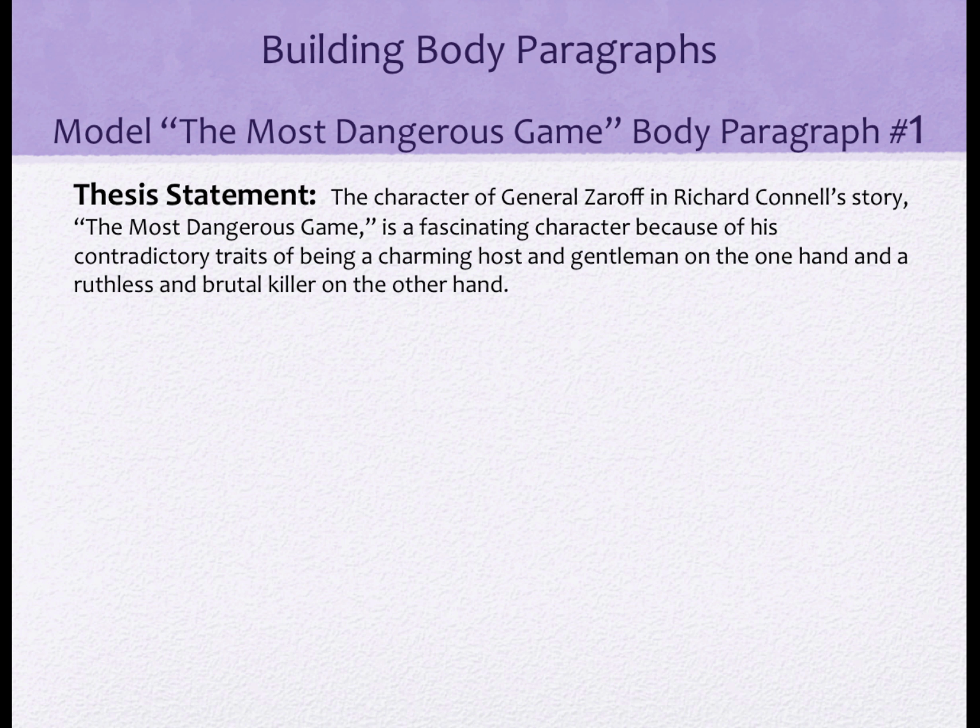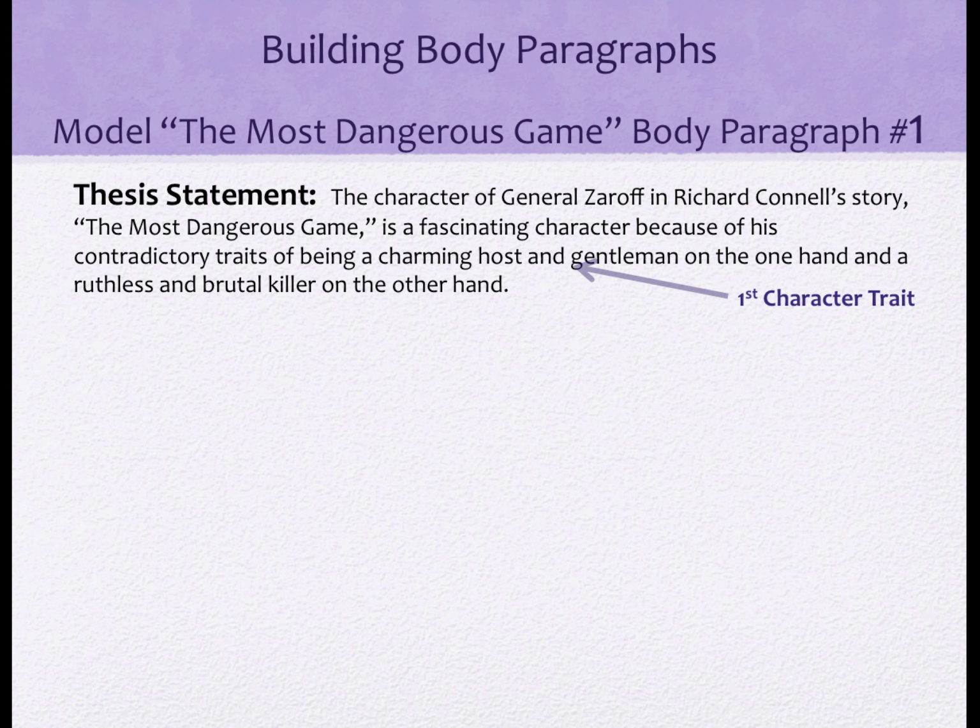Here's the thesis statement you worked with in the lesson video about thesis statements. This thesis statement should not be unfamiliar to you. If it is, you need to go back and view that video in the step for the thesis statement. The character of General Zaroff in Richard Connell's story, The Most Dangerous Game, is a fascinating character because of his contradictory traits of being a charming host and gentleman on the one hand and a ruthless and brutal killer on the other hand. You need to have an example of the first character trait, the charming host and gentleman.